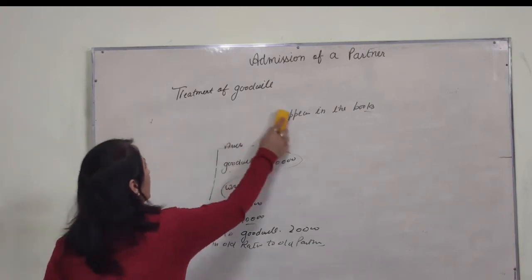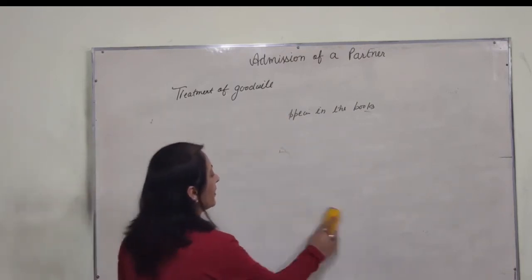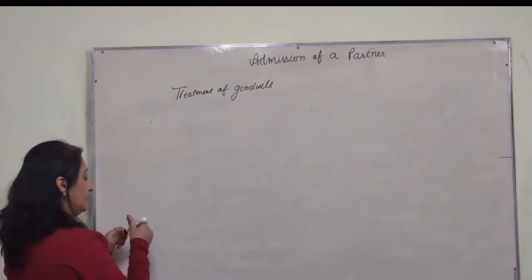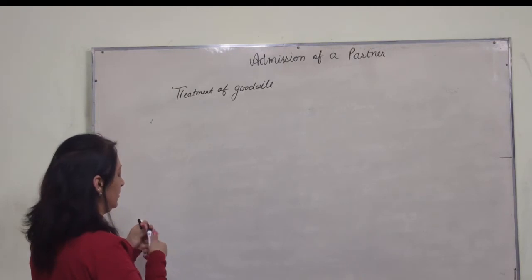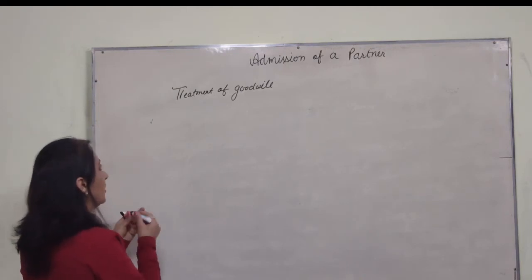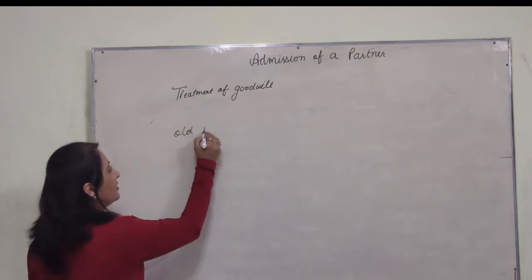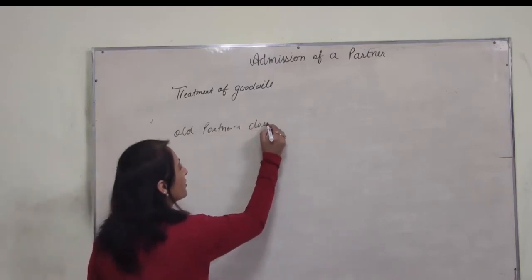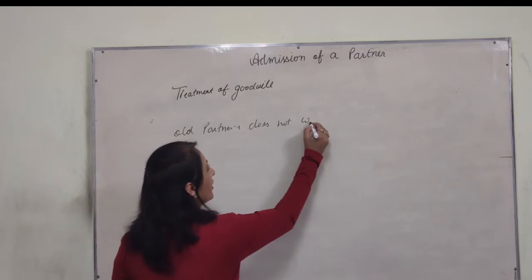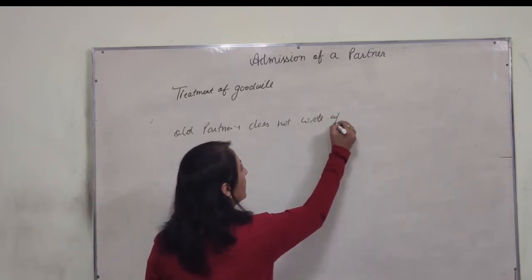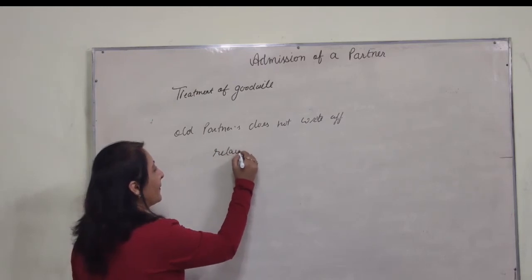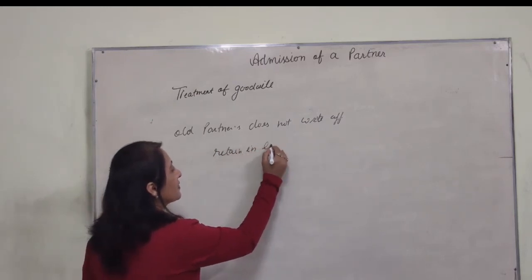Sometimes in the same case, all partners do not write off, or you can say retain it in the business.